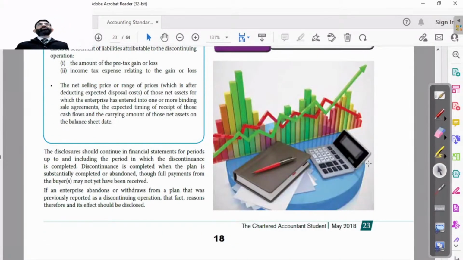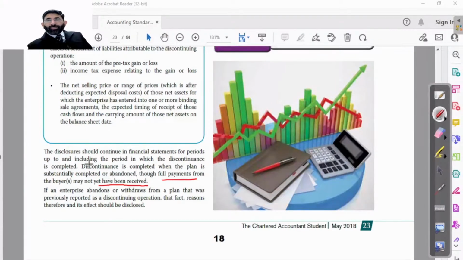Then it will continue. It is not going to be switched off. Someone asks, "Ji, you have to show it in the current year only?" No, no. It will be shown until the complete operation, the process, is completed, even though full payment from the buyer may not have been received. So it will continue to be shown for the period up to and including the period in which the discontinuing is completed. If the process is going on for 2 or 3 years, then we have to show it in the financial statements for 2 years or 3 years regularly.